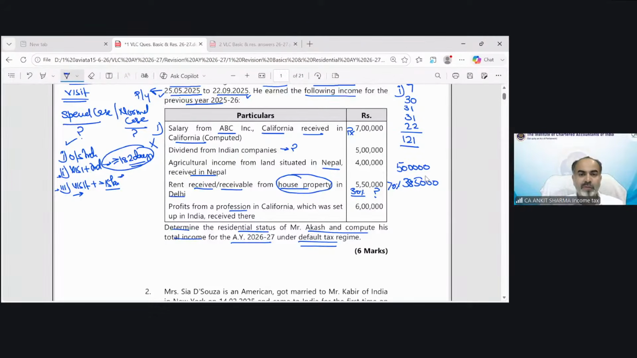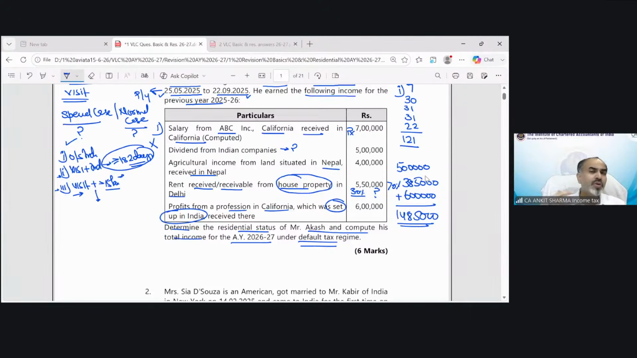Profit from a profession in California, which was set up in India. So if business is controlled or set up from India, we assume it as Indian source. This 6 lakh is also going to be part of Indian source income. The aggregate would be 14,85,000. But for the purpose of condition 3, we should have income exceeding 15 lakh. So this condition is not fulfilled also.